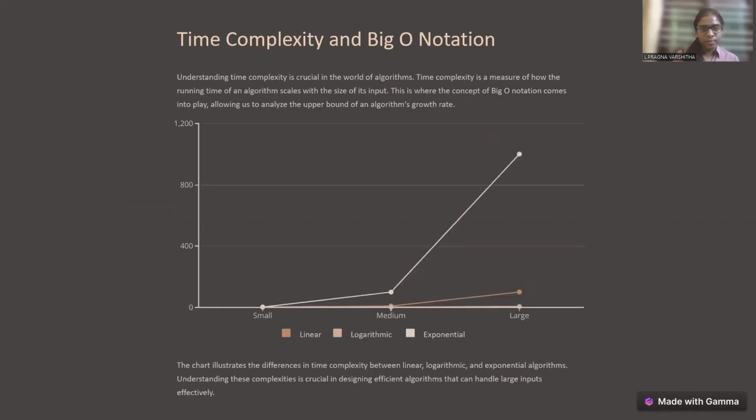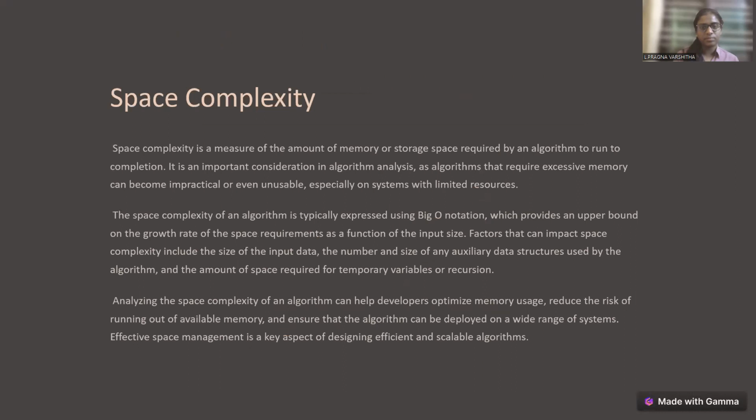So time complexity and big O notation. Understanding time complexity is crucial in the world of algorithms. Time complexity is a measure of how the running time of an algorithm scales with the size of its input. This is where the concept of big O notation comes into play, allowing us to analyze the upper bound of an algorithm's growth rate.